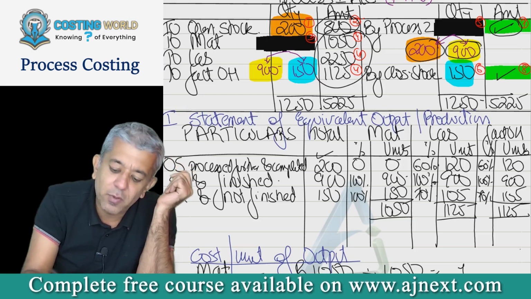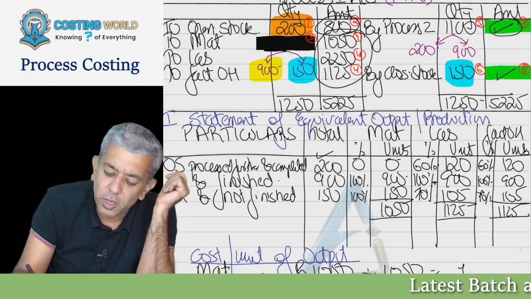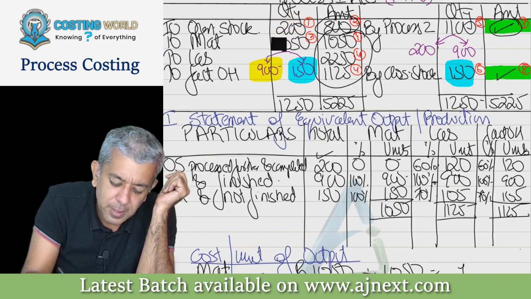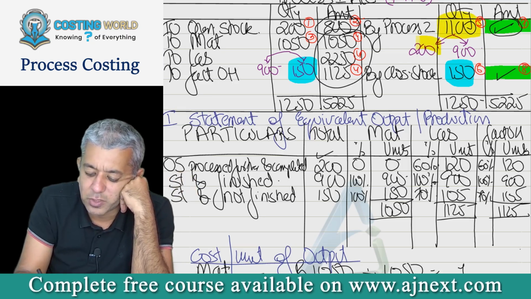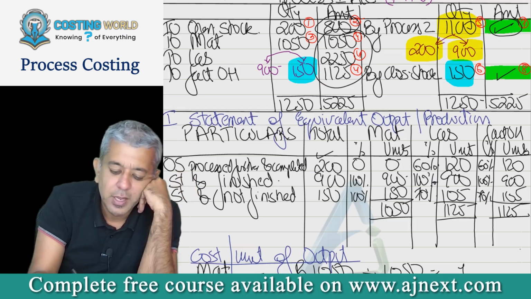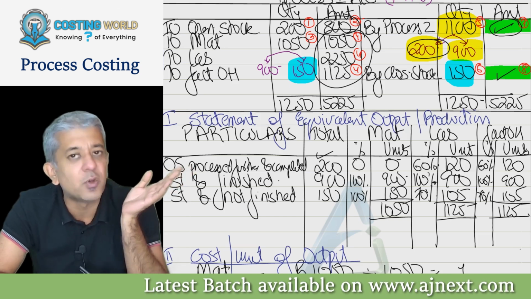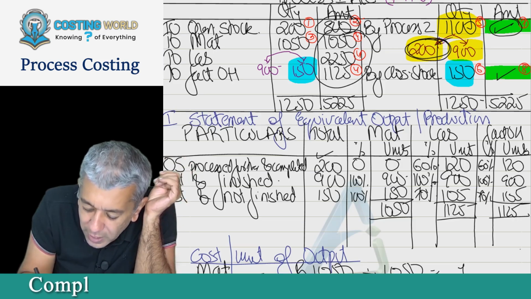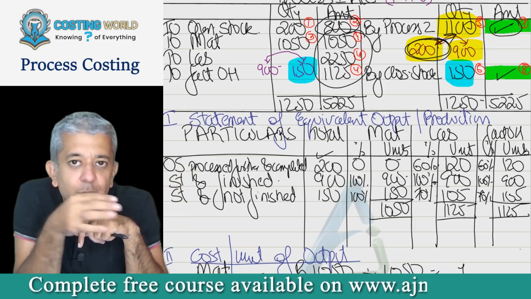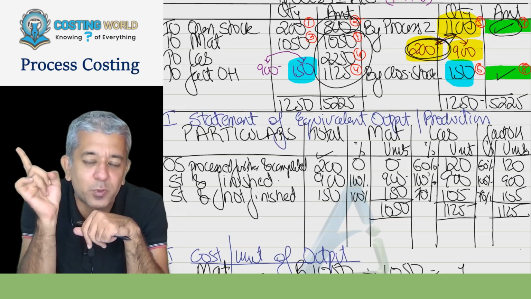So see, what I want to be doing is a very simple thing. I want to be finding out the cost of these 1100 units. So therefore, the cost of these 1100 units will be the cost of 200 plus the cost of 900. Even on these 200 units, I've already incurred something in the last period. Whatever is on the debit side, when these 200 units become part of 1100, they will be going to the next process. When they go to the next process, I want to transfer their entire cost to the next process.